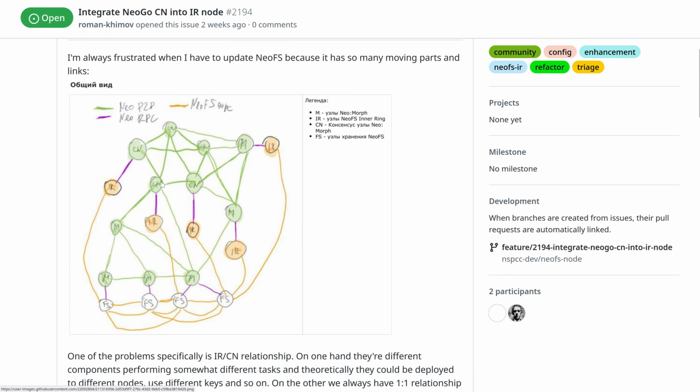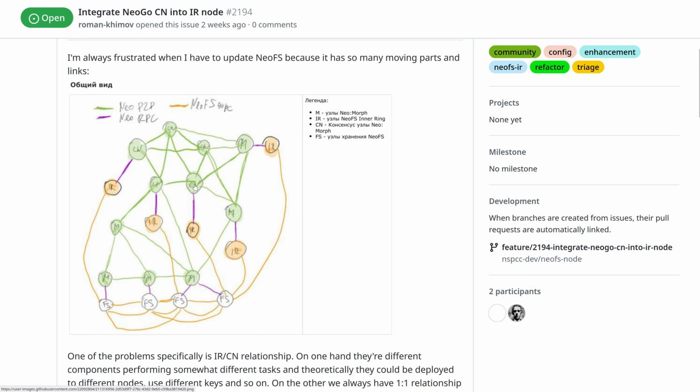We also have RPC nodes for blockchain, and we have NeoFS inner ring nodes and storage nodes as well, because someone has to store the data. They are all interconnected, but they are using P2P Neo protocol, and they are using RPC protocol, and they are using gRPC protocol.